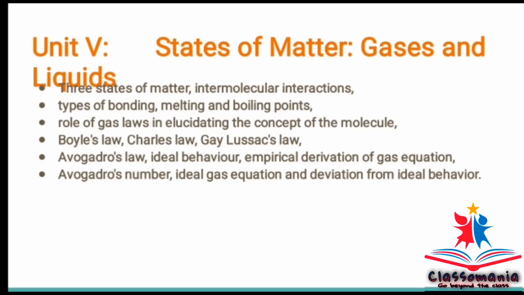In unit 5, states of matter, liquefaction of gases, critical temperature, kinetic energy and molecular speeds, liquid state and in liquid state, vapor pressure, viscosity and surface tension has been deleted.